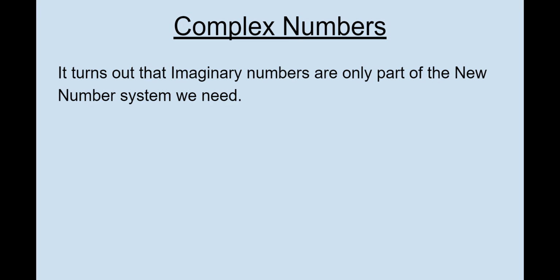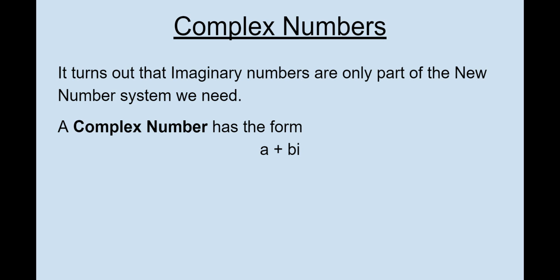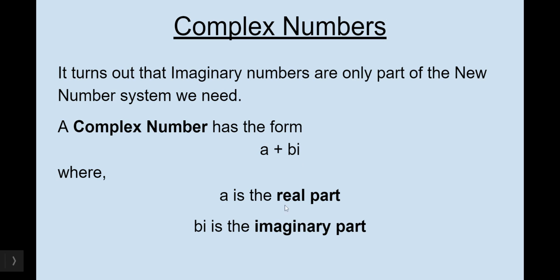Okay, so now let's talk about complex numbers. Imaginary numbers are just a piece of the number system. A complex number is a combination of an imaginary part and a real part. So a complex number has this form: a + bi. When we start solving our quadratics, sometimes the solutions will be just real numbers, which is this a, and sometimes imaginary numbers, which is the b. So a is the real part, and b is the imaginary part, and sometimes the solutions will be a combination of real and imaginary. Okay, so a complex number is really a real part plus an imaginary part.